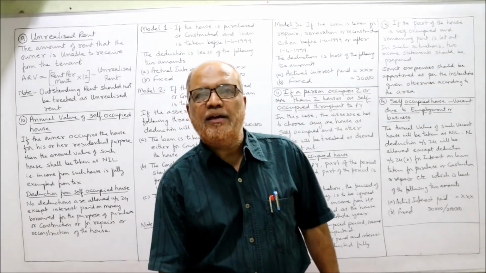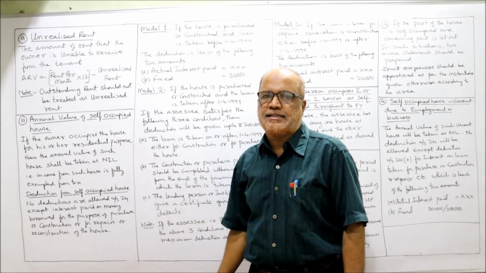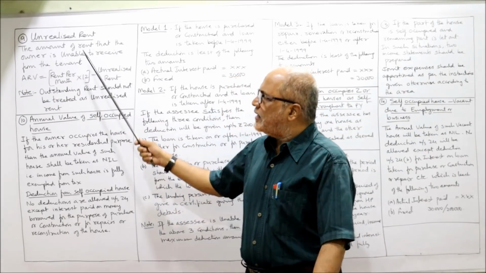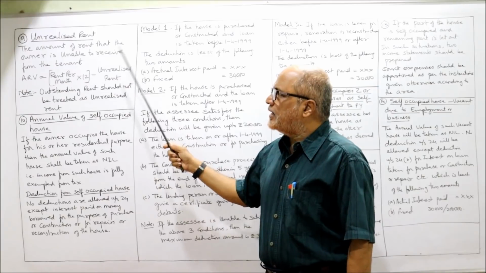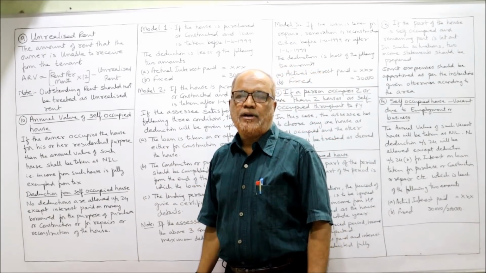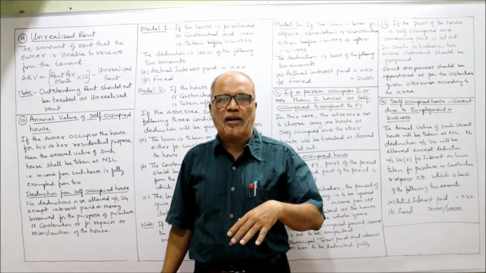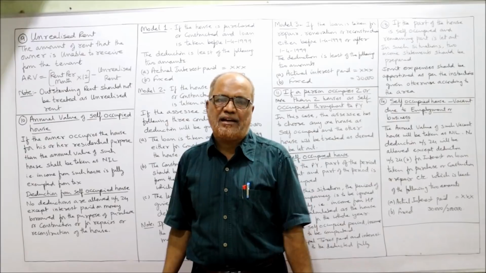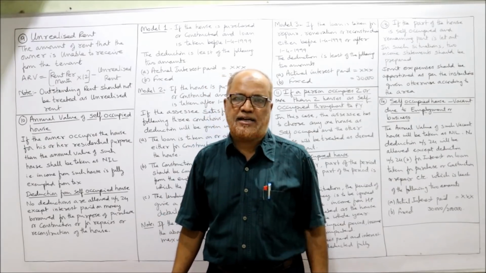Now the next topic is unrealized rent. Last topic we have completed composite rent. Now unrealized rent: the amount of rent that the owner is unable to receive from the tenant during the previous year. If the landlord does not receive the rent from the tenant, that is called unrealized rent.